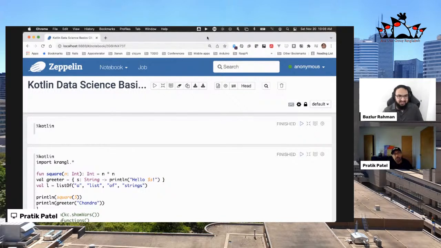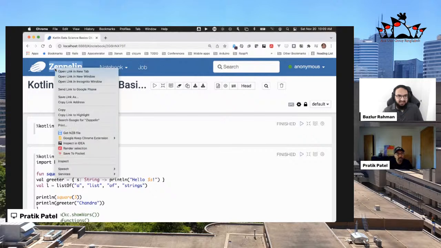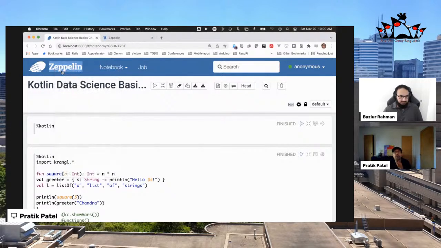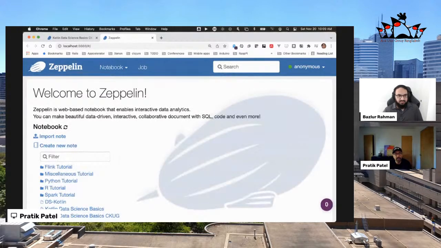So this is an Apache Zeppelin notebook. Let's actually start at the beginning here and go to a slightly different place in a Zeppelin notebook. What I'm going to do is just start at the landing page for a Zeppelin notebook, right? So there's a bunch of tutorials that we have here already built into Zeppelin.